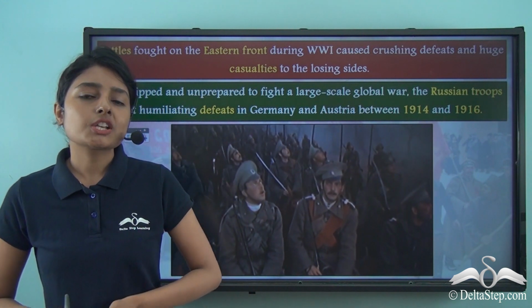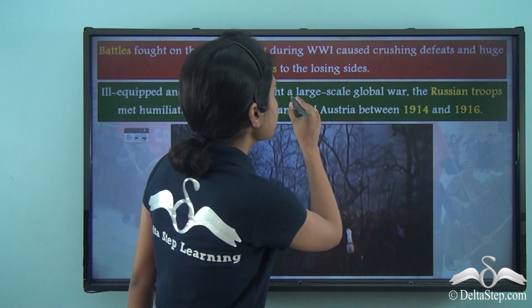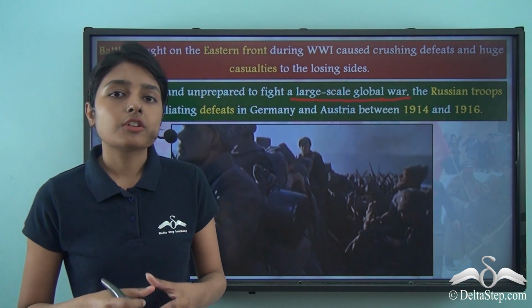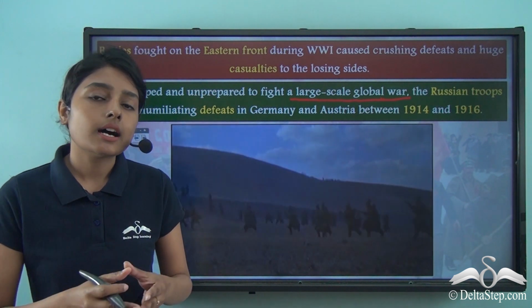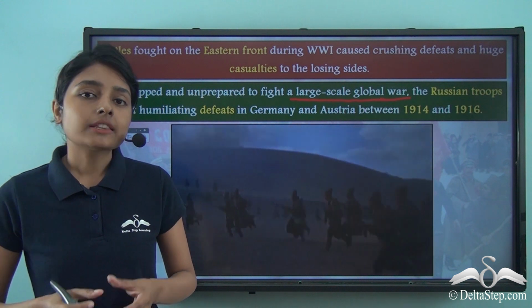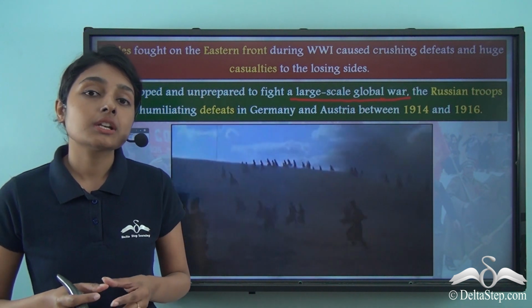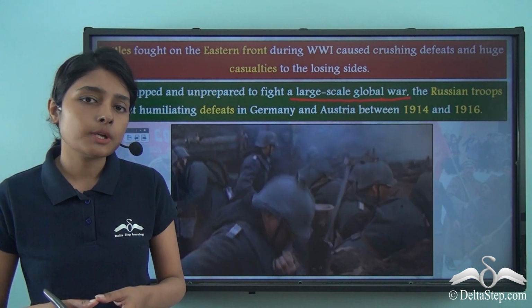Now, Imperial Russia at this point of time was not prepared to fight a large-scale global war, because the Russian army was not well trained like the other armies. And the Russian army was also not properly equipped with artillery and ammunition.